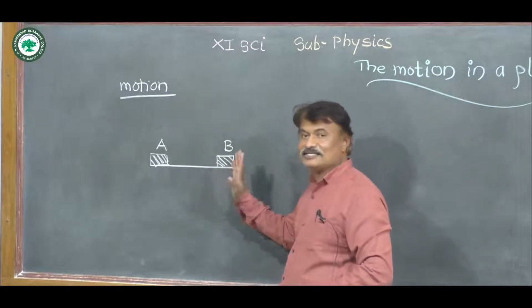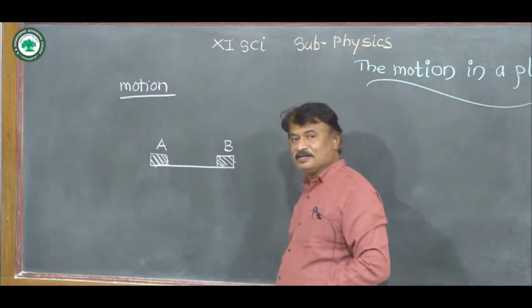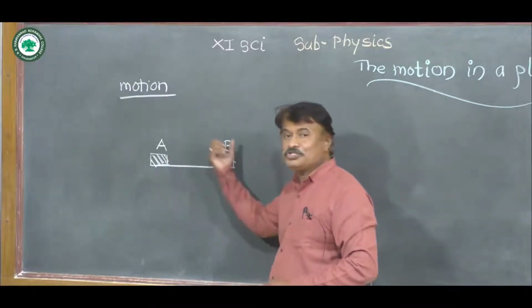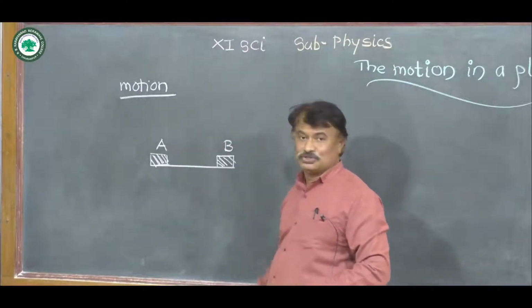This is called motion. What happened in this case? There is a change in the position of the object. So that is called motion.